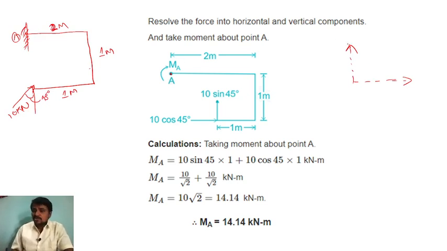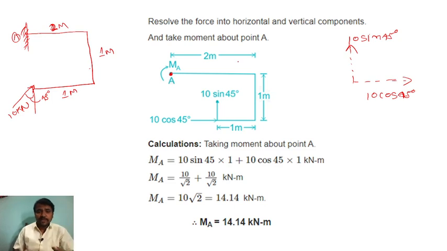So you have to resolve the forces in horizontal and vertical. This is very simple, already you know. So by seeing this, we have to take the moment from this point. How can we write it? 10 sin 45 is in the vertical direction, and 10 cos 45 is in the horizontal direction.